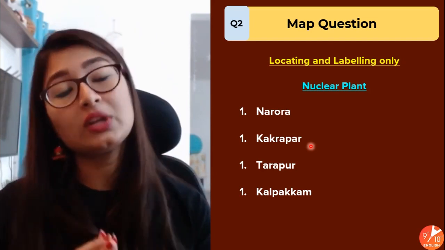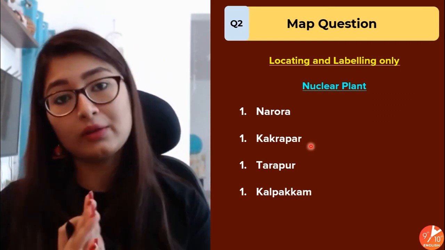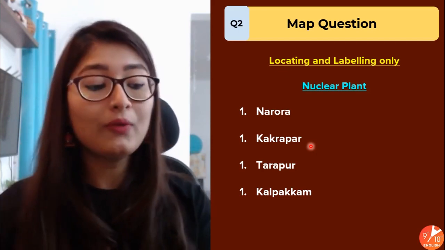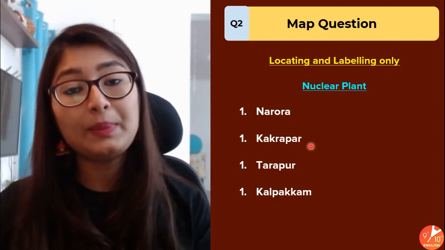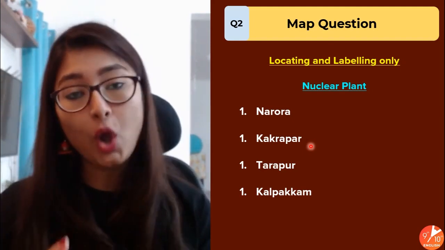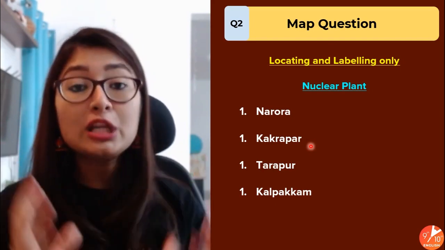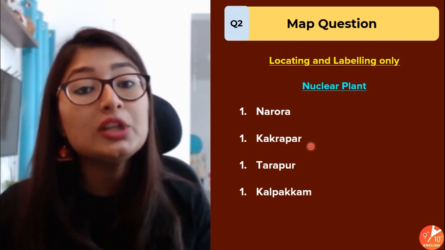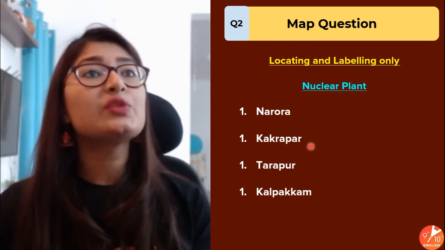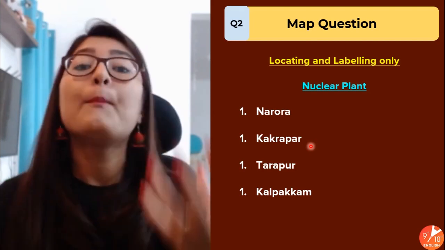So basically 6 of the nuclear plants are given in your book, but as you know, we will only be doing the 4. We also have to go as per the revised syllabus. Now before I move on, just as I explained the thermal plants, we will also understand what nuclear plants are. Just like thermal plants, over here also heat is produced, but that energy is produced by the fission of the nuclei, the atoms of elements like uranium, which produces a lot of nuclear energy, which is further converted into electric power.